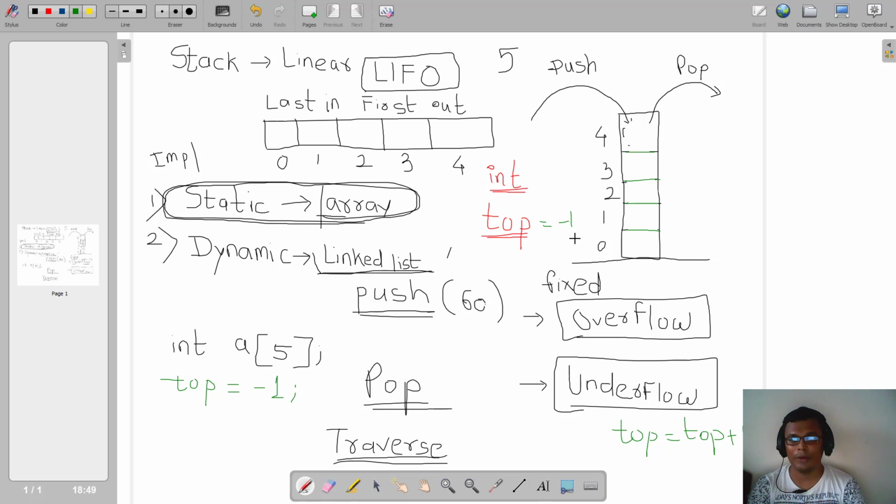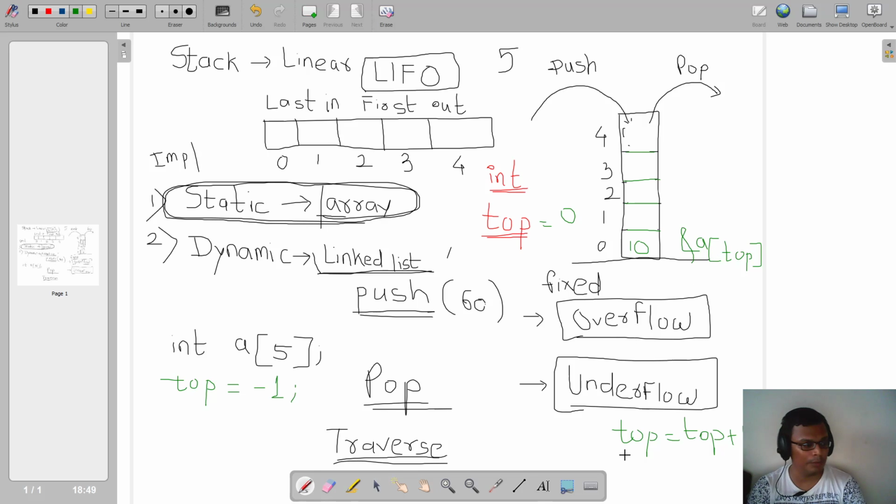My value of top will become 0, and then I will read the element at A of top. In the language of C, I am going to scan the element. Scanf I will write at A of top, because now top has become 0. So I scan the element at A of 0.